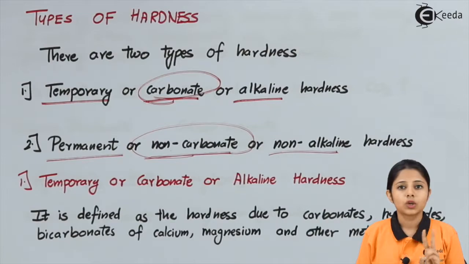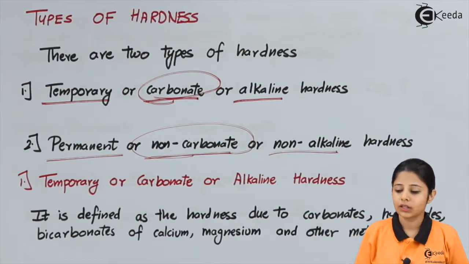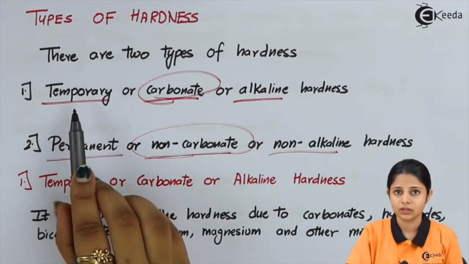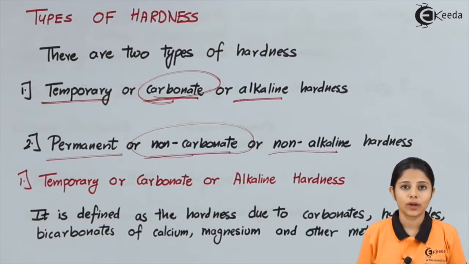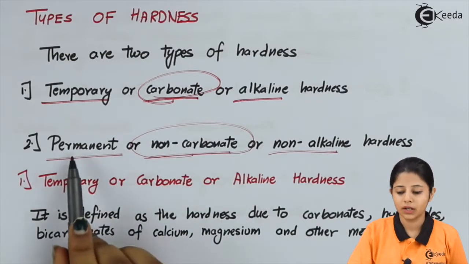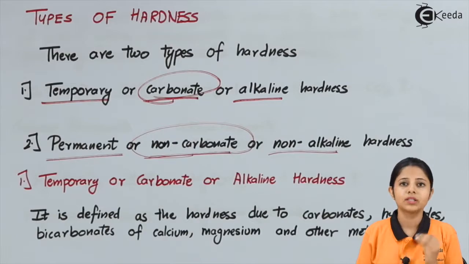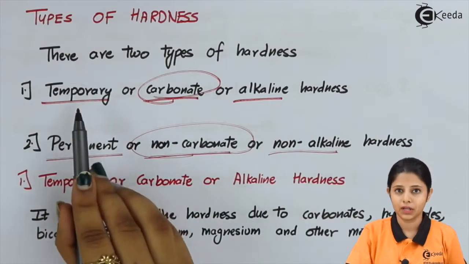All the sulfides, chlorides, oxides, etc. come under the category of permanent hardness. All the carbonates and bicarbonates come under the category of temporary hardness.